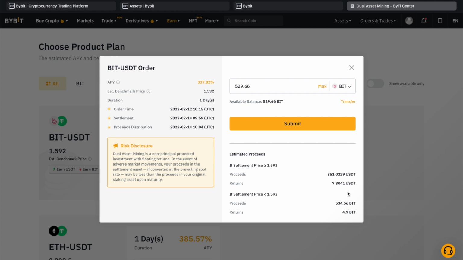The problem I see here is that the BitToken can jump up by 1 or 2 or 5%, but my own payout will be very limited, less than 1%, and as you can see, I am still far away in terms of returning the equity that I lost. So actually, I am rooting for the price of the BitToken to drop, because then I'll generate more of the BitToken. This would be very similar to shorting the token. I am tempted to cancel out of this order, but I decide to run this dual asset mining operation, for the one last time.